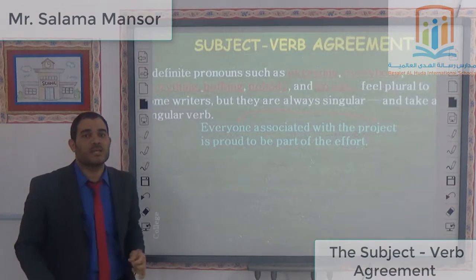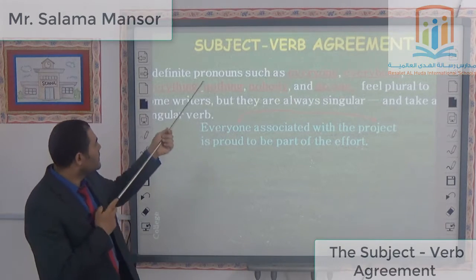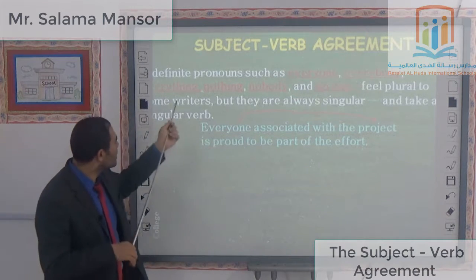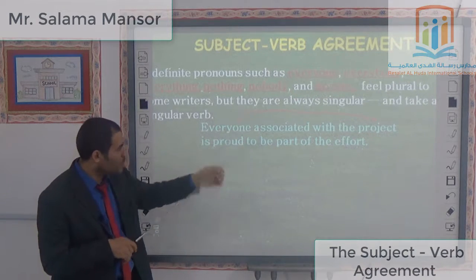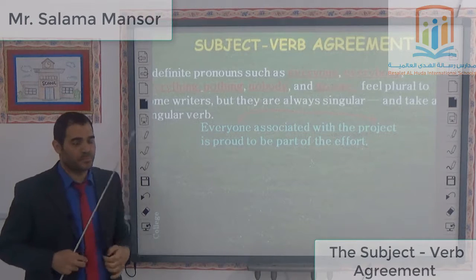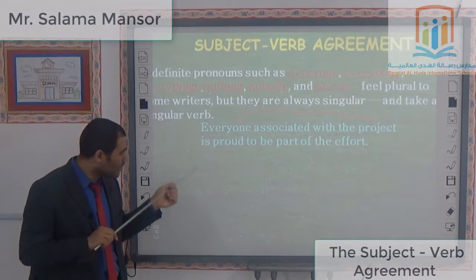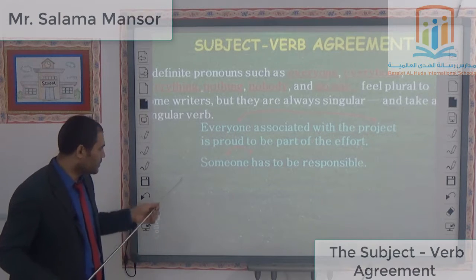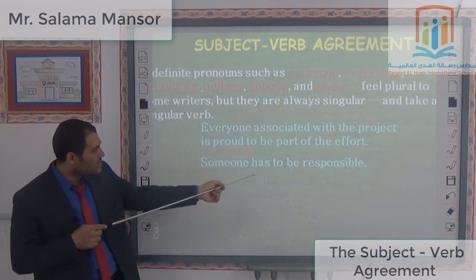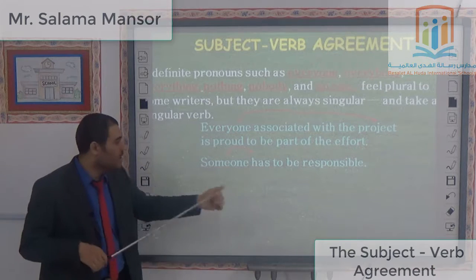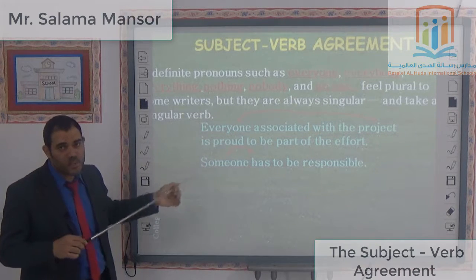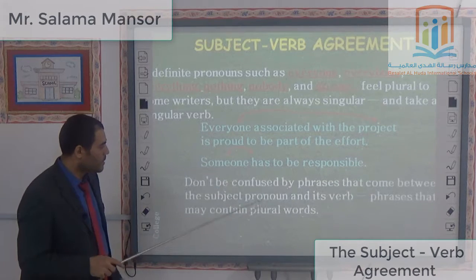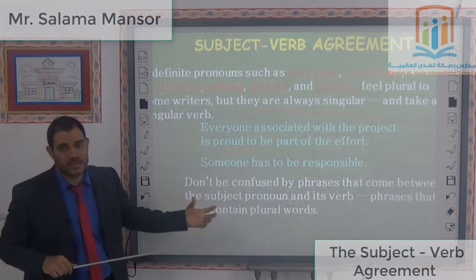So I must know that singular nouns like everyone, everybody, everything, nothing, nobody, and no one are all what? Singular nouns. Let's take another example. Someone has to be responsible. The word someone here is a singular noun. You see? Don't be confused.